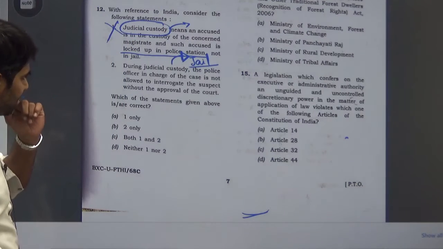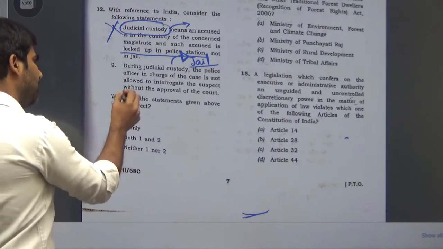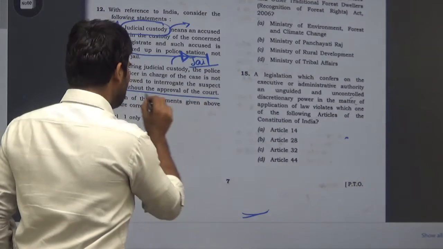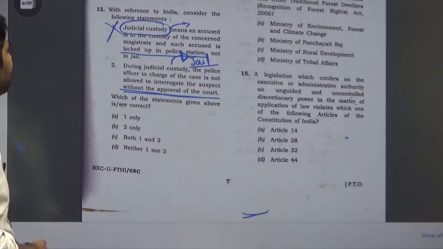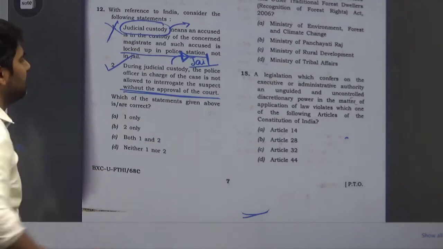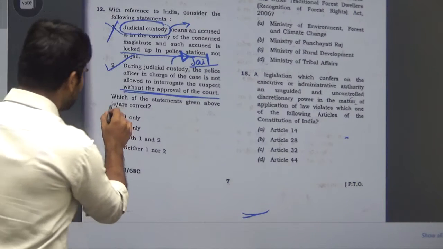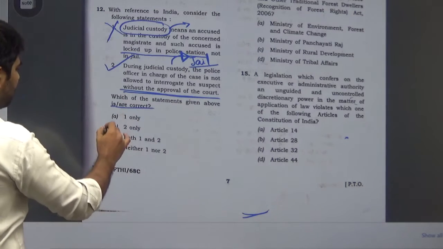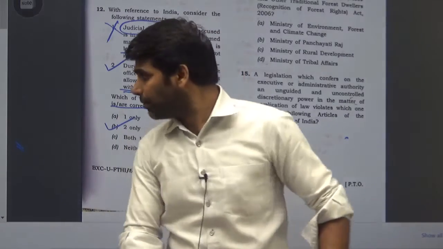Next, during judicial custody, the police officer in charge of the case is not allowed to interrogate the suspect without the approval of the court. Yes, the approval is granted by the court to interrogate that accused. So this statement is correct. 1 is wrong and 2 is correct. You have to choose the correct one. So the correct is only 2. Answer is B. For 12, answer is B.